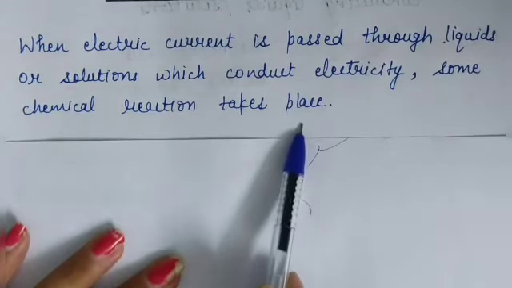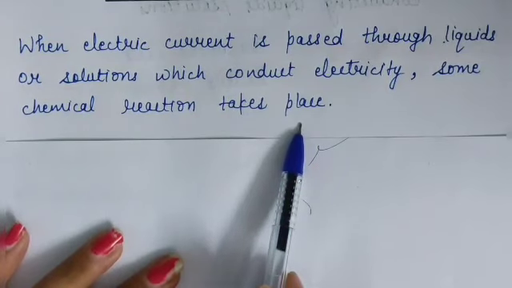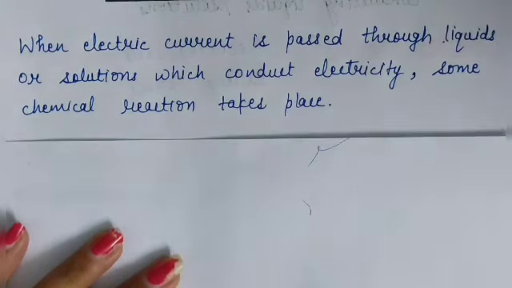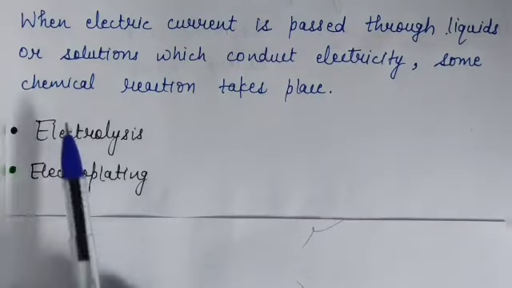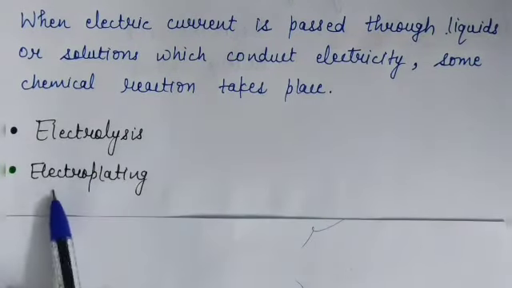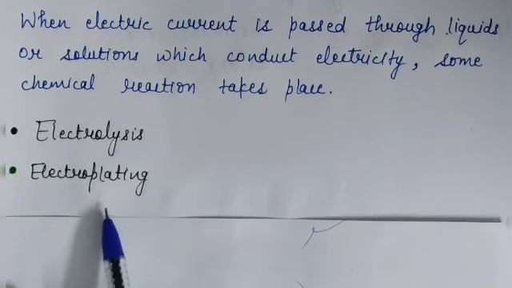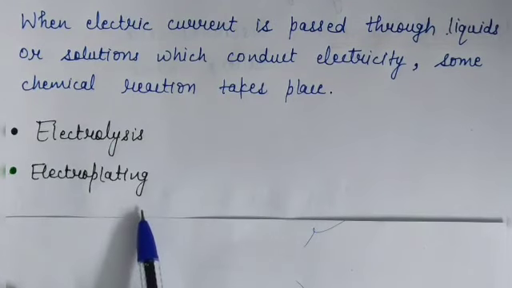It means when electric current is passed through conducting solutions or liquids, then some chemical changes are seen in them. And two processes illustrate this chemical effect of electric current, which are electrolysis and electroplating. These are the two processes which describe the chemical effect of electric current.